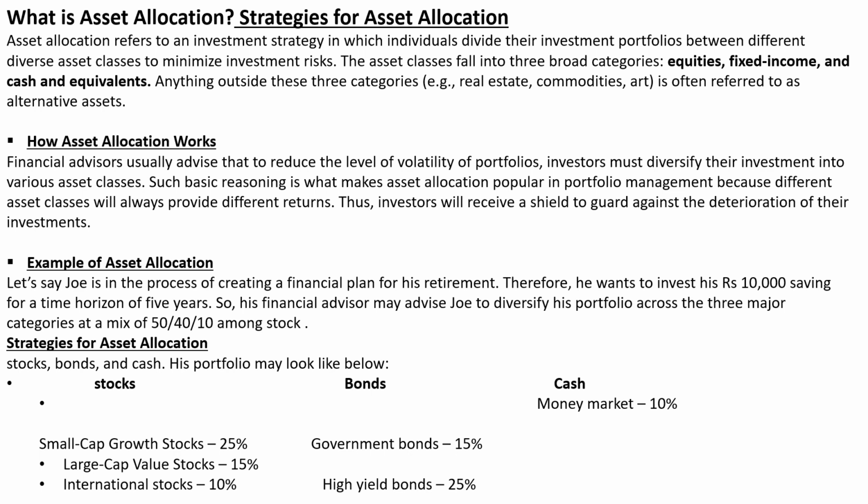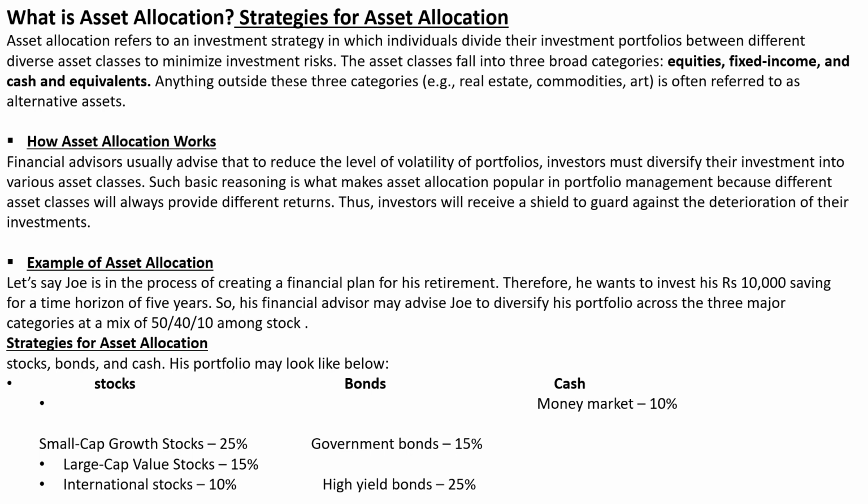The strategies for asset allocation: stock, bonds, and cash. His portfolio may look like below. Stock: small cap growth stock 25%, large cap value stock 15%, international stock 10%. Then in bonds, he will invest in government bond 50% and high yield bond 25%.